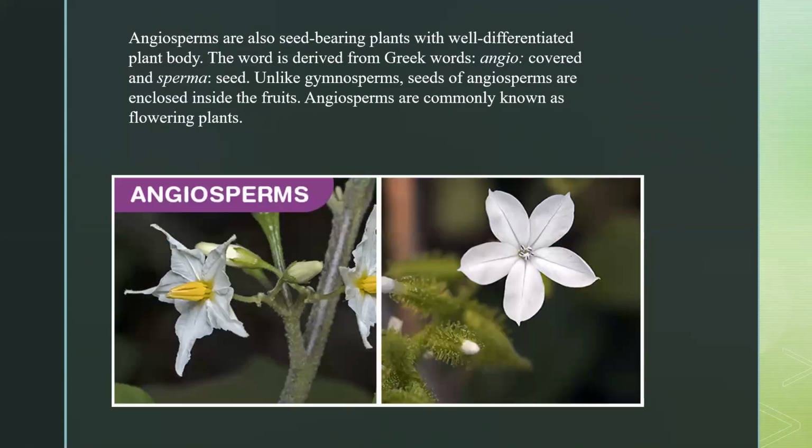Angiosperms are also known as flowering plants. You can see the flowers blooming in the picture. They are seed-bearing plants with a properly differentiated body. The word is derived from Greek: angio means covered and sperma means seeds, so the seeds are covered. How? Because the seeds are present inside the fruit. That's why they are also known as flowering plants.